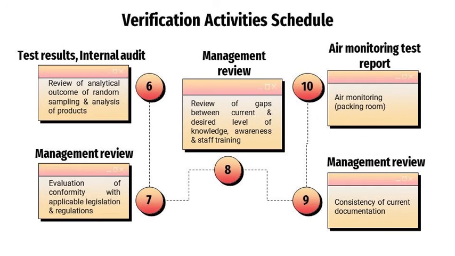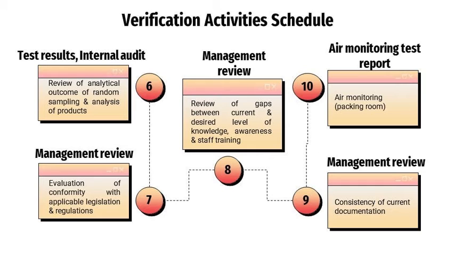Six. Review of analytical outcome of random sampling and analysis of products. These are carried out yearly or as requested by client through test results and internal audit. The next one, seven, is evaluation of conformity with applicable legislation and regulations. Eight. Review of gaps between current and desired level of knowledge, awareness and training of staff with respect to food safety. Nine. Consistency of the current documentation. These three activities are also being carried out through management review.